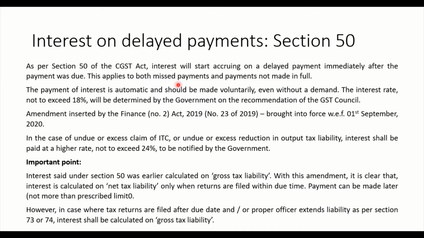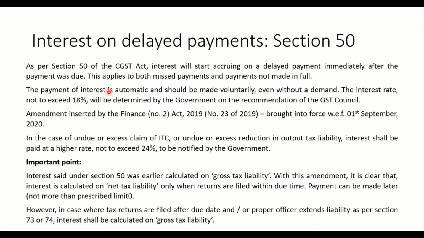See, missed payments means you are not paying at all. Payments not made in full means partly you have paid but partly you have not paid. So on whichever part you are not paying, or which is still due, interest will accrue. And what is the rate of interest? Rate of interest is 18%.